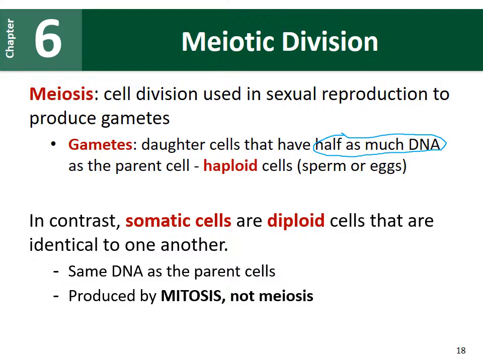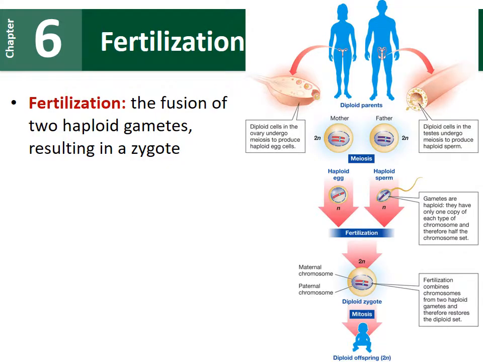A couple of new terms here that we're going to need in order to understand meiosis. We have diploid cells, which have all the chromosomes, and then we have haploid cells, which have half the number of chromosomes. These gametes, the egg and the sperm cells that are produced, are used in sexual reproduction. These egg and sperm cells can go through fertilization to produce a zygote, which will grow into the next generation, the offspring. Just to point out here, we're going to look at humans.